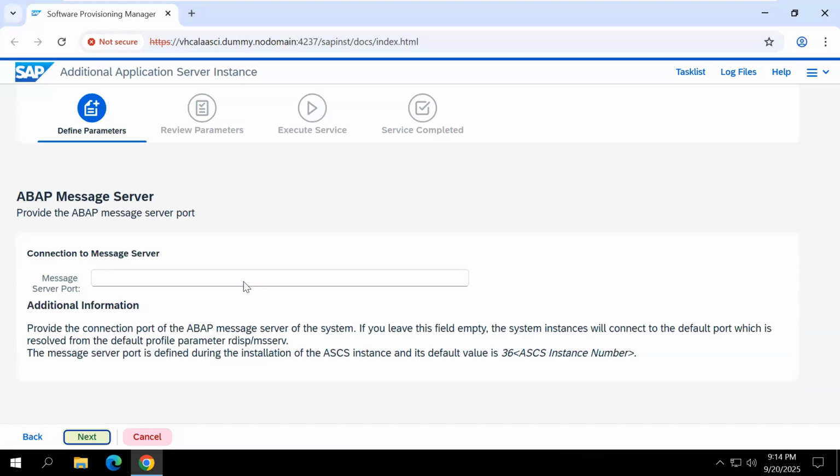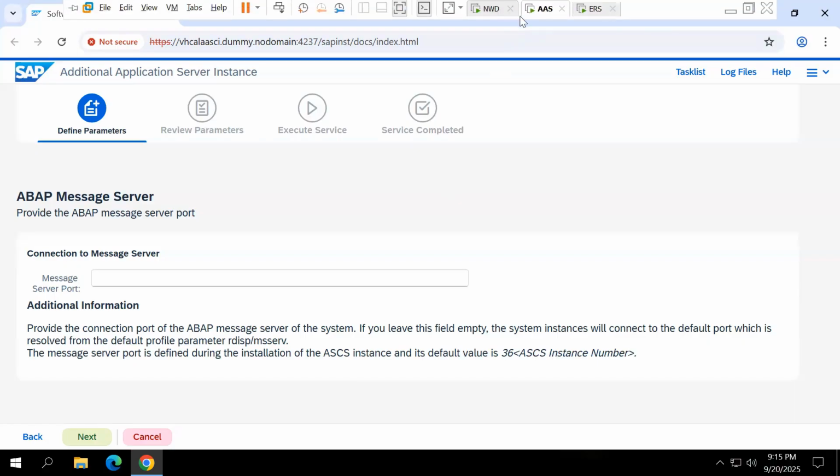Now here, message server port. Yesterday, last class, when installing that system, they informed you that this system's message server port number is 3610 and the internal ABAP message server port number is 3910. Here they clearly tell it. What information do you want to enter here? You want to enter 36 plus the ASCS instance number.